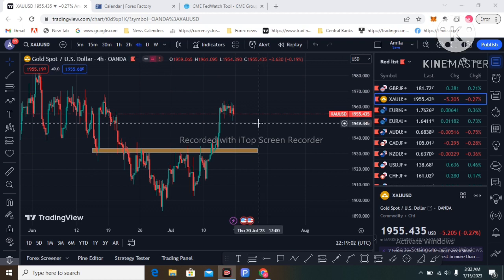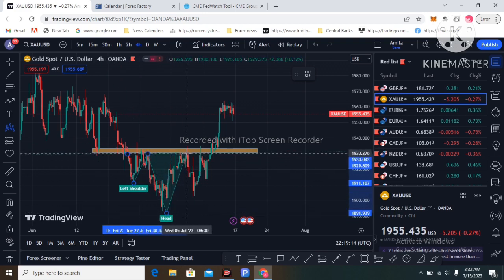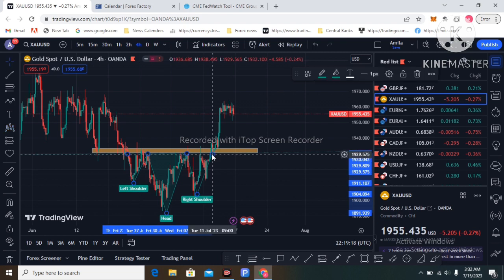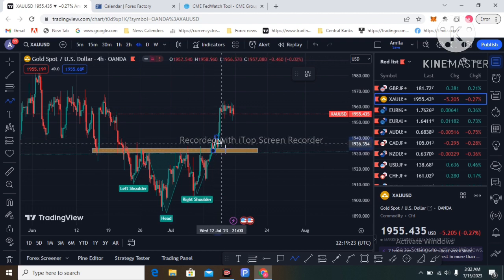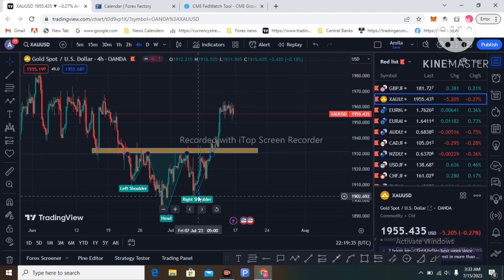So this is the picture now. Price is 1955. This is the 4-hour gold chart. This pattern was created on the downside: this is the left shoulder, this is the head, and this is the right shoulder. This is the famous reversal pattern, head and shoulders, and price continued its reversal to the upside. That's the technical picture that price created last week, which I mentioned in last week's video.